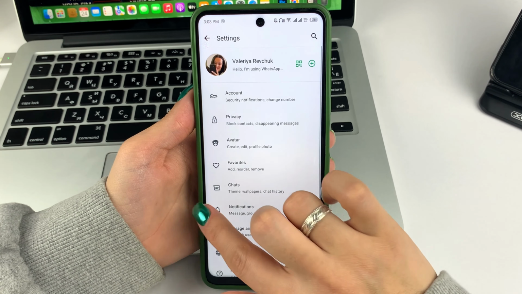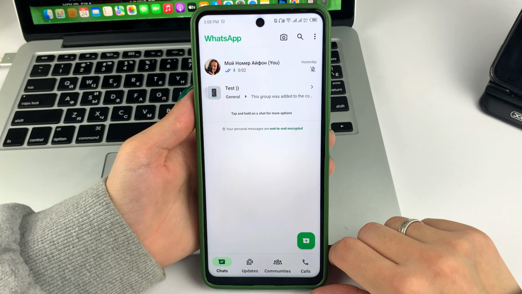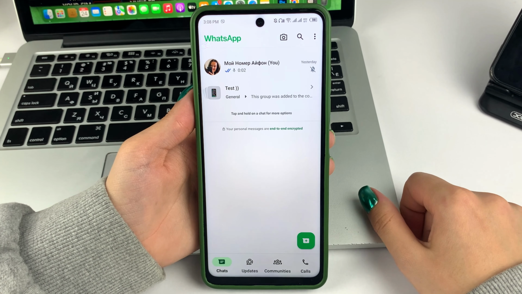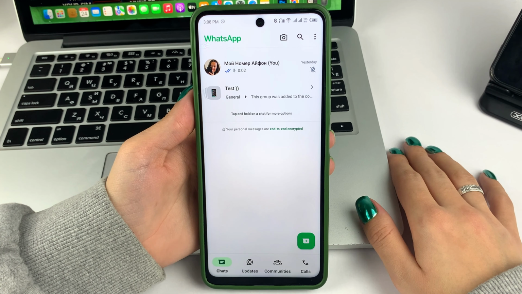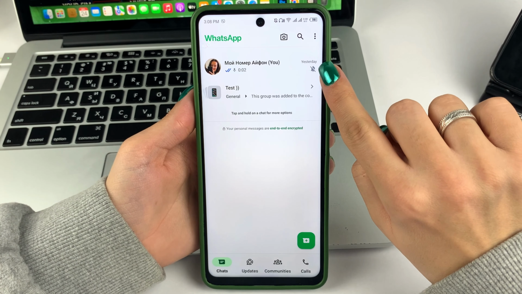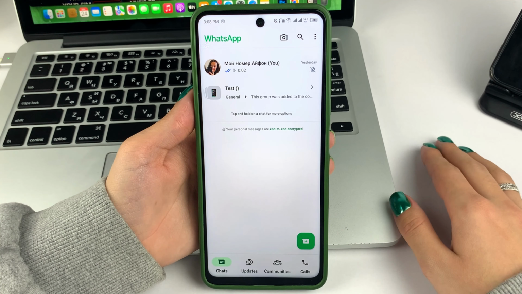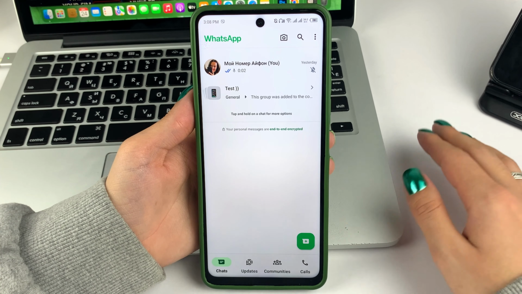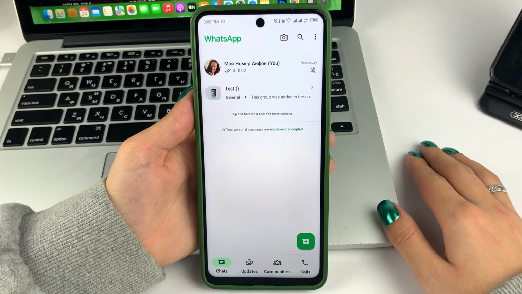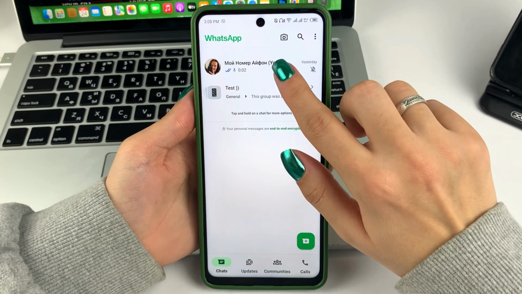Also, friends, I suggest you go back to the chat section, and if you are not getting notification from, let's say, some specific chats or groups, then please find them and see if they have a bell sign on them. If there is a crossed-out bell sign, it means that you have temporarily disabled sound and notifications in that group or chat. In order to reactivate such notifications, open the chat.